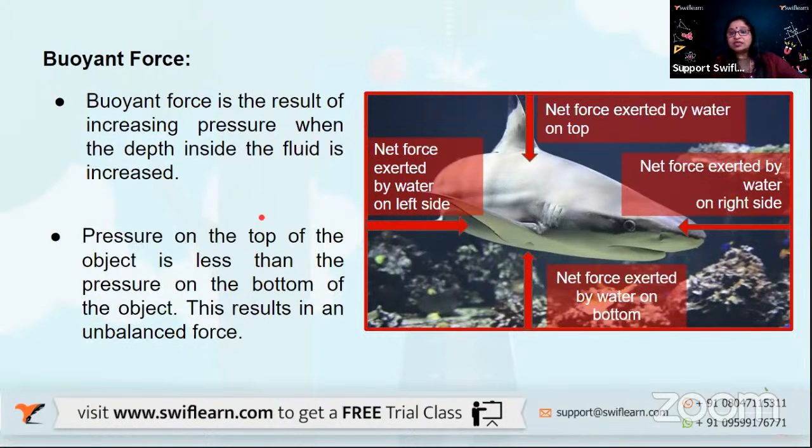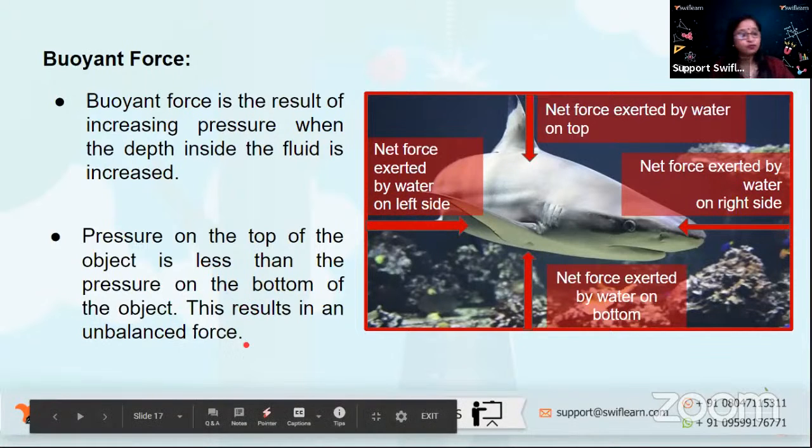If you can see here, there is a net force exerted by the water from the bottom, a net force exerted by water on top, and a net force exerted by water on all sides, because we had talked about fluid exerting pressure perpendicular to the surface of the object from all sides. So when the pressure on the top of the object is less than the pressure on the bottom of the object, we get an unbalanced force, right?